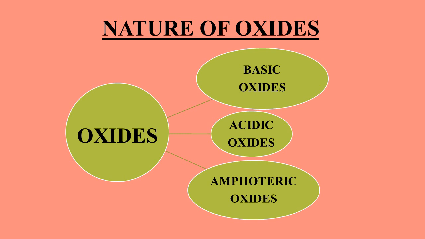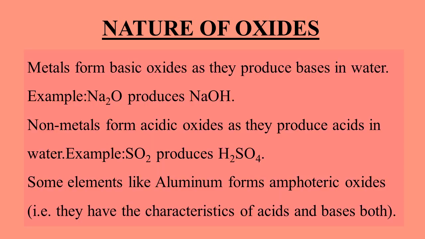To learn the next topics, we are going to learn three types of oxides: basic oxide, acidic oxide, and amphoteric oxides. Metals form the basic oxides because these oxides, when dissolved in water, form the bases. For example, Na2O is a basic oxide. Why? Because when it dissolves in water, it forms a strong base NaOH.